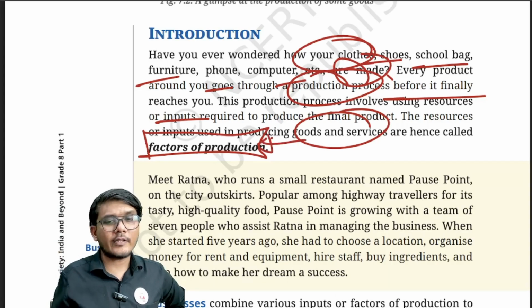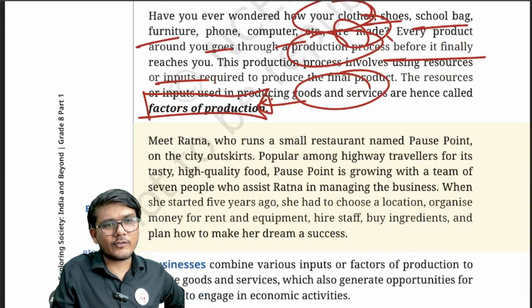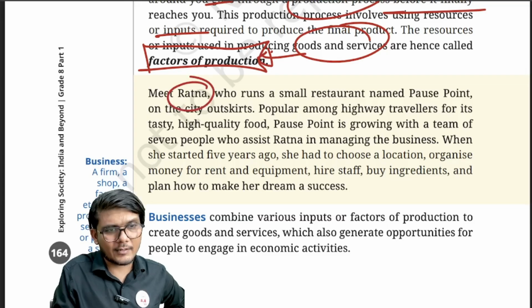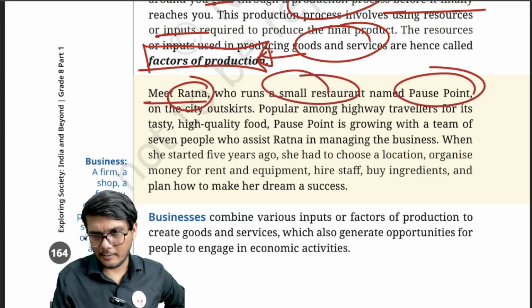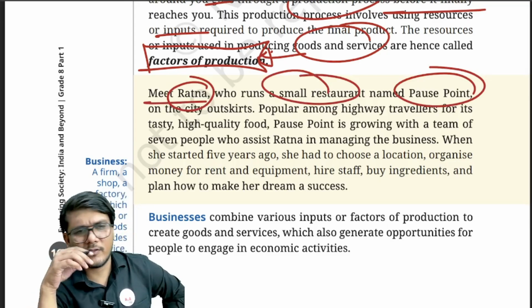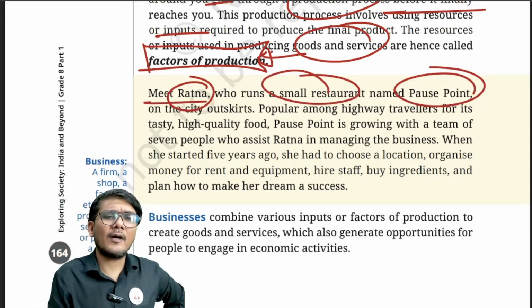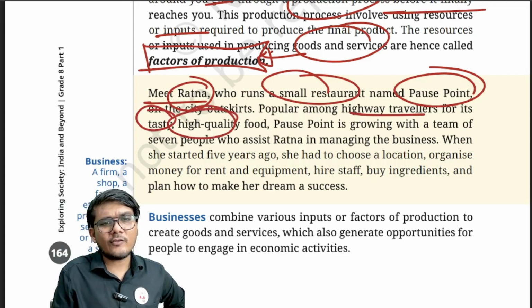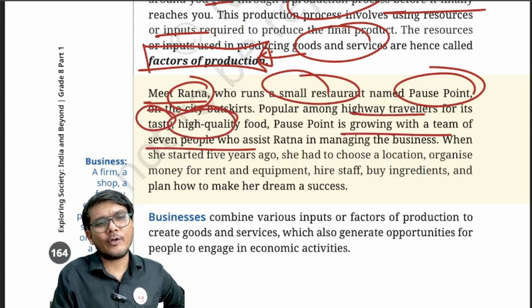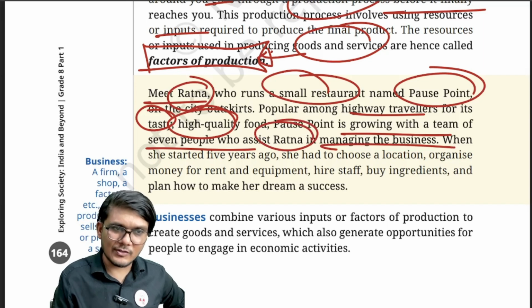There is an anecdote about a person known as Ratna. We are asked to meet Ratna, who runs a small restaurant named Pause Point on a highway. It's popular among highway travelers for its tasty, high quality food. It is growing with a team of 7 people who assist Ratna in managing the business.